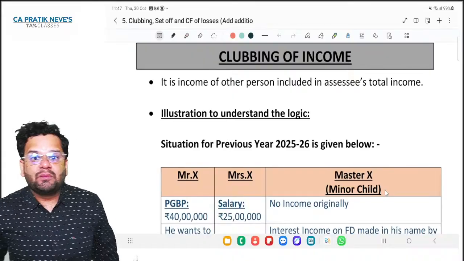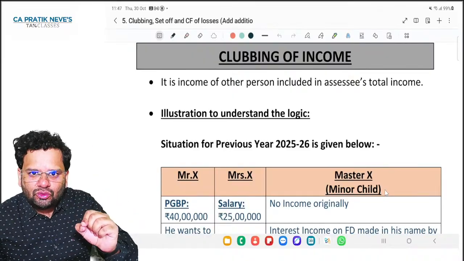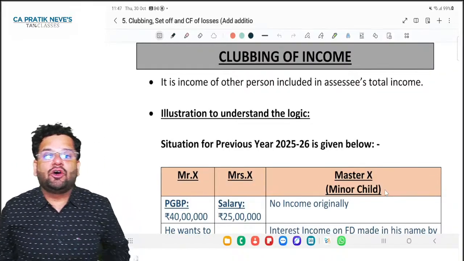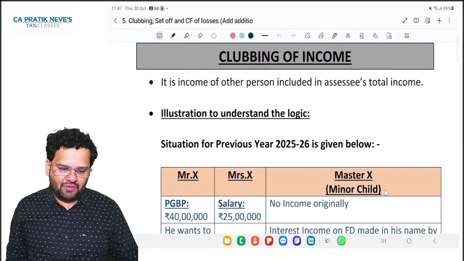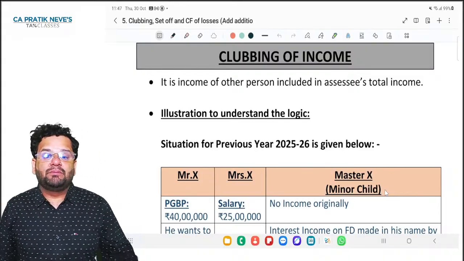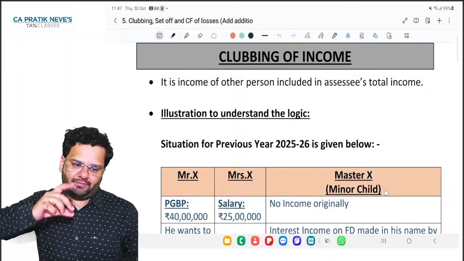But friends, before getting gross total income, you have to do two things. One, set off and carry forward of losses, which we have seen yesterday. I hope you have understood that. We will see more practice sums of that. But before that, let me tell you, you also do clubbing of income.